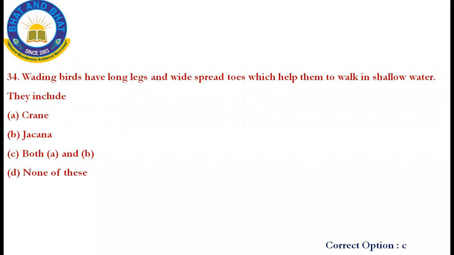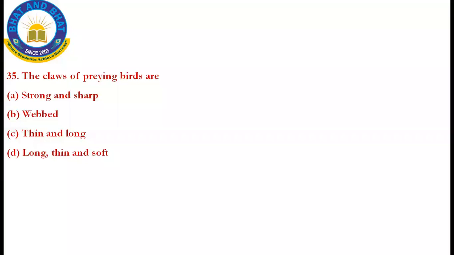Clear now? Very good. The claws of preying birds, preying in the sense which depend on it to hunt. The claws of preying birds are strong and sharp, webbed, thin and long, long, thin and soft. You should remember webbed feet is only present in the swimming birds. So it has to be strong and sharp. Option A is the correct answer.